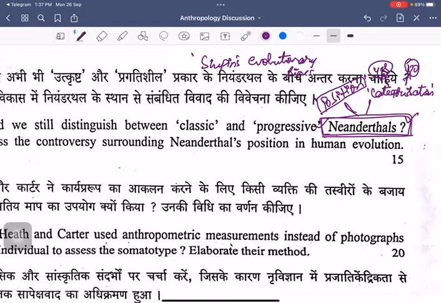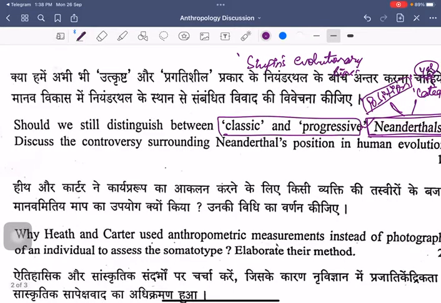Now, when you talk about this categorization, one debate that you can talk about is the categorization with respect to classic and progressive. And when you talk about this categorization, we have to talk about the physiological variations, that might be with respect to the dentition, the cranial features or post-cranial features. Those have to be discussed if at all we have to talk about distinguishing.